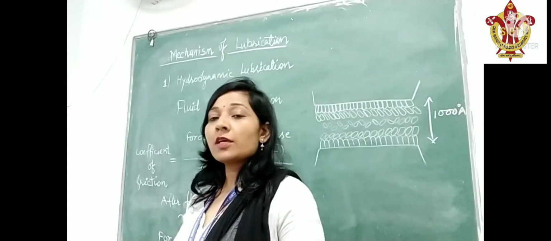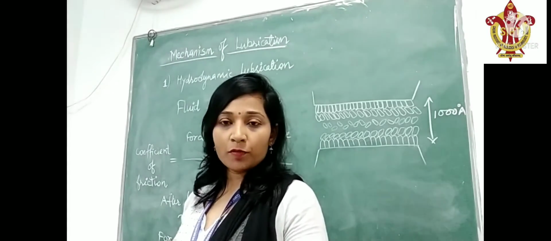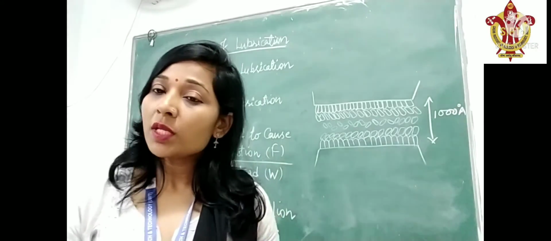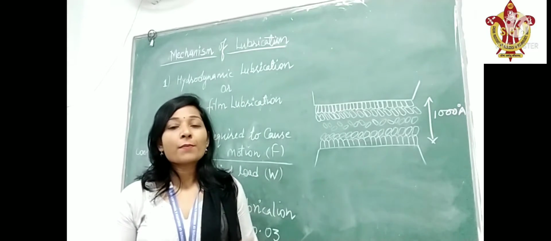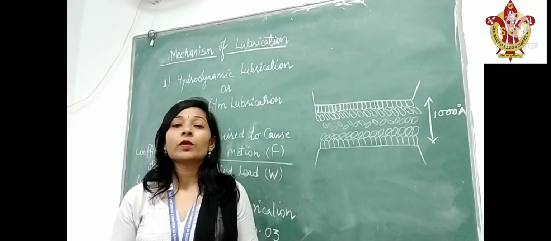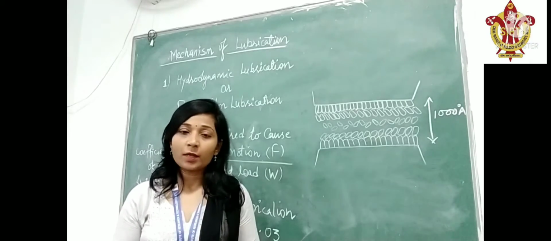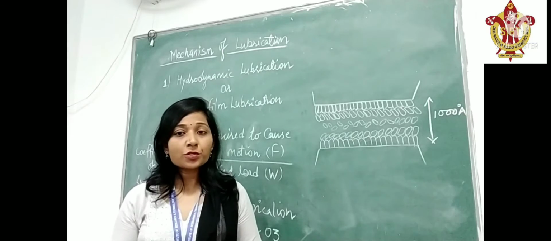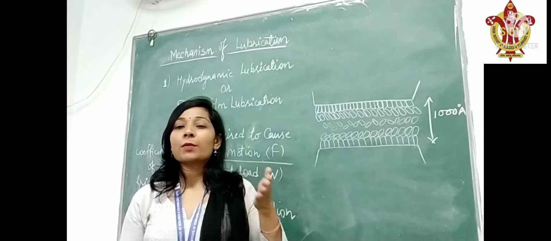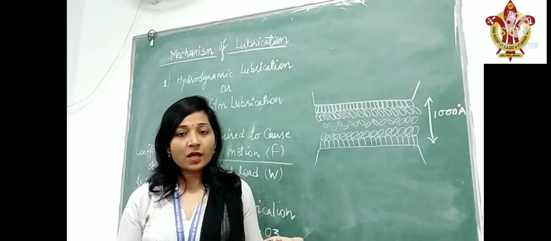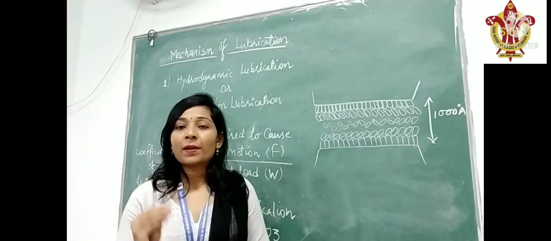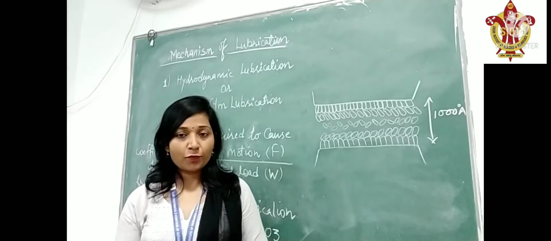In today's class, we will continue with the next topic of the same chapter, that is mechanism of lubrication. What do you mean by mechanism of lubrication? Mechanism of lubrication means how to apply a lubricant between the moving surfaces or in any type of machinery. As the application of different types of lubricants is different, solid lubricants are applied by one process, liquid lubricants are applied by a different process, and semi-solid lubricants have to be applied by another type of process.